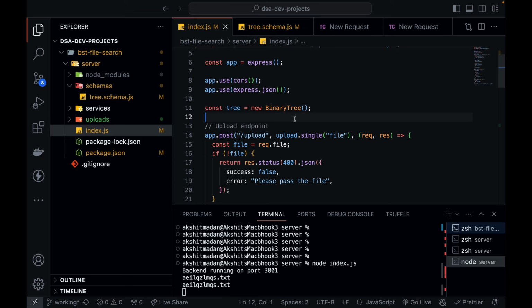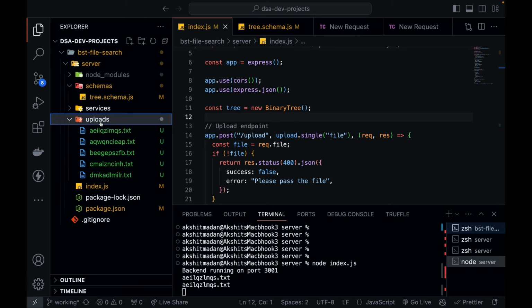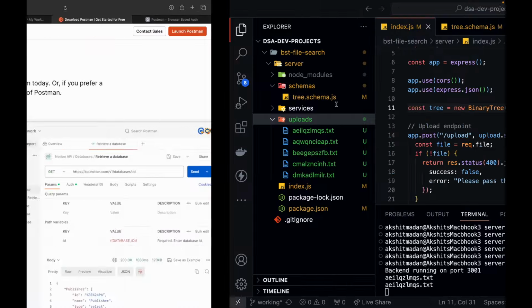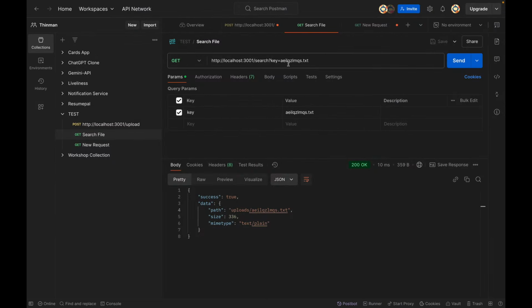So now I have again uploaded all my files. As you can see, all the files are again uploaded, and now I have not switched off my server. And now when I hit search key with this file name, you can see the success is true and I got the data back. Node.value, path is there, size is there, and MIME type is there.